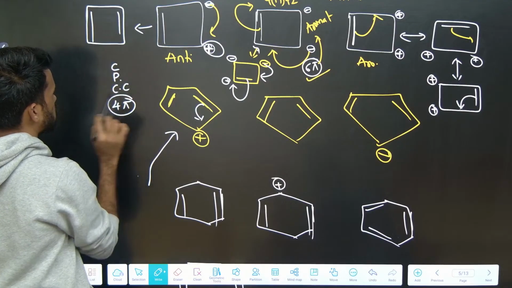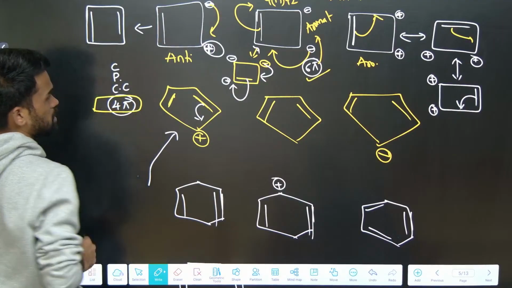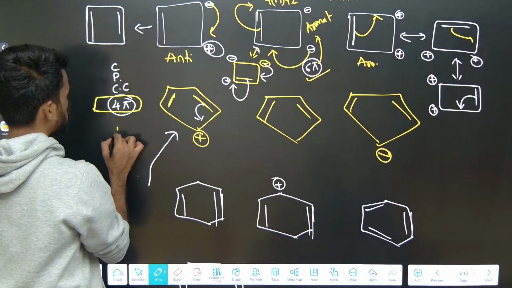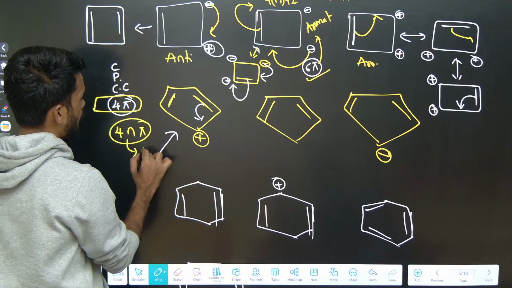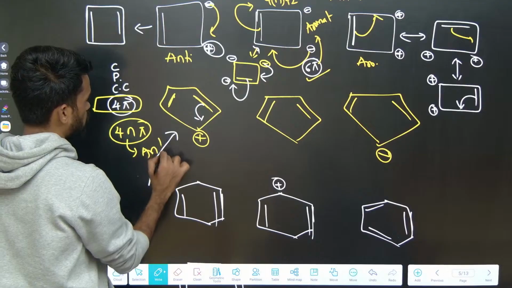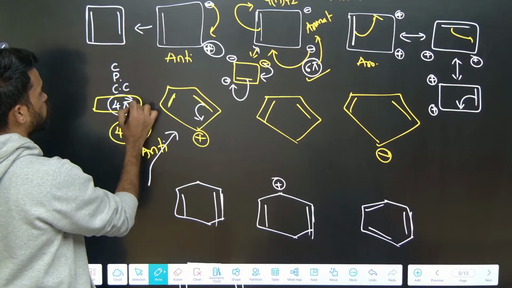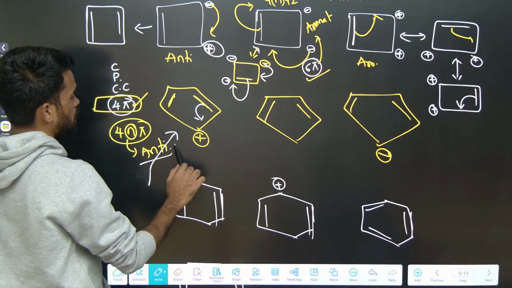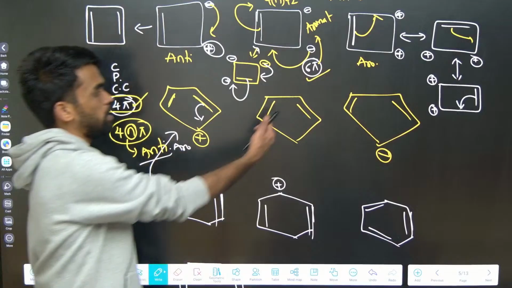So all rules are satisfied with 4 pi electrons. We have studied that if 4n pi electrons are present, the compound becomes anti-aromatic. If you put n value as 1, it will be 4 pi electrons. So it is an anti-aromatic compound. This is how you need to identify. Now what about this structure?